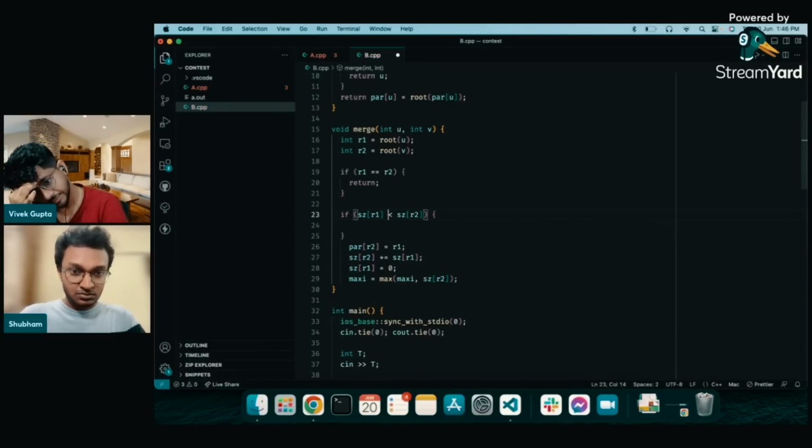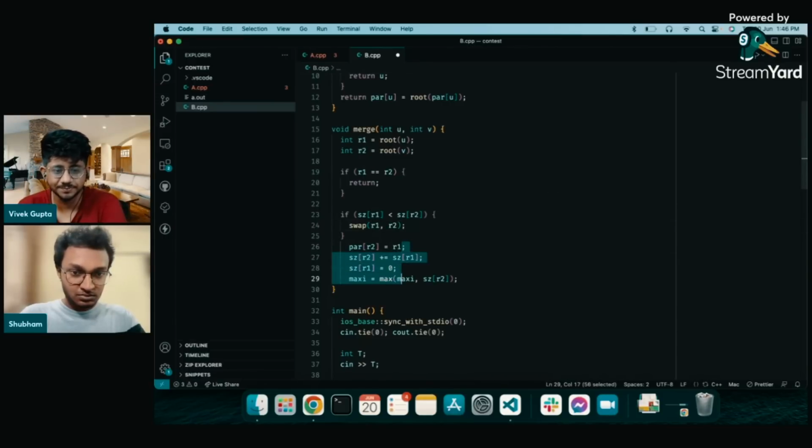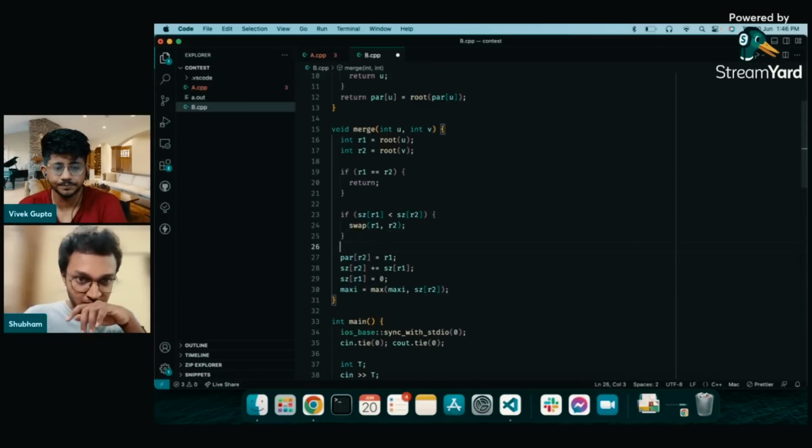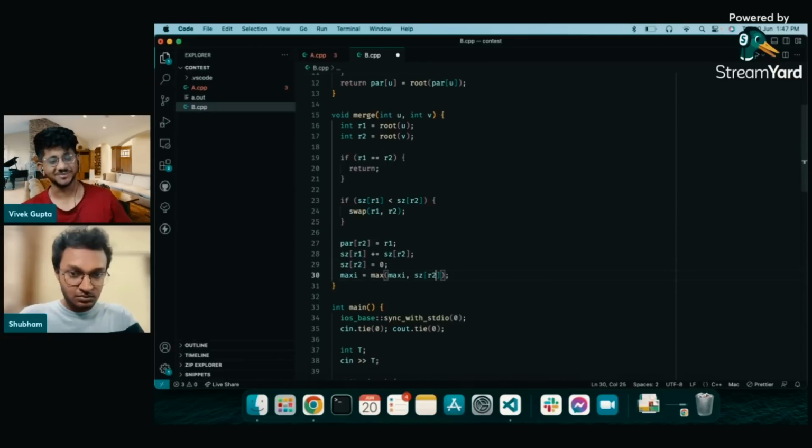You can swap them, right? If R1 is less, then swap R1, R2. That's what he's going to do. Nice. So it always makes sure that R1 is the bigger one. So he makes the parent of R2 as R1, and then parent, yeah, I think this needs to be swapped. Correct. So Shivam, I have faith in Shivam. He'll be able to debug all these things very quickly. Pick up these skills. I think this is what you learn over time.